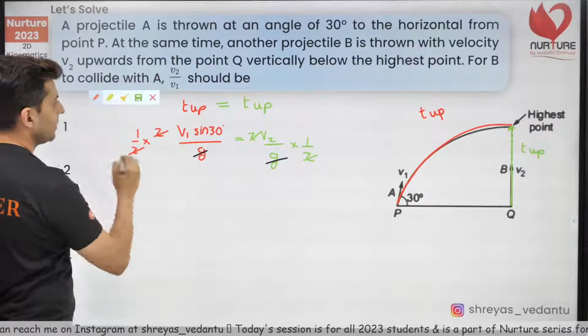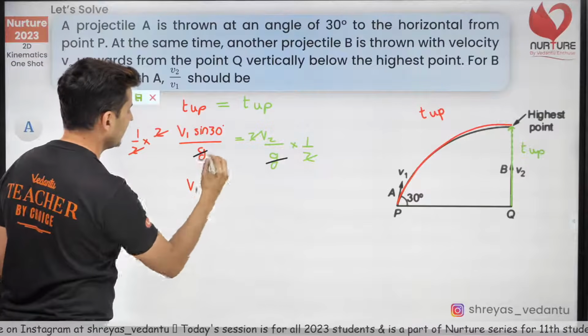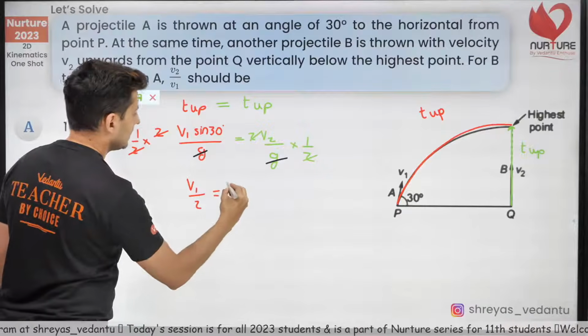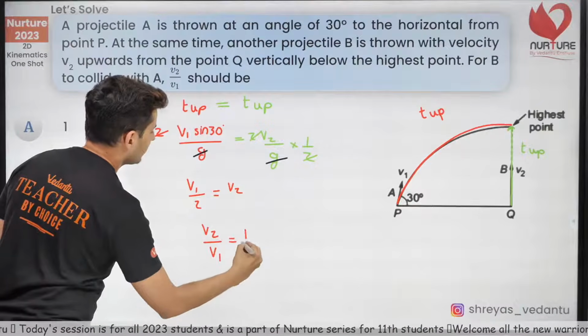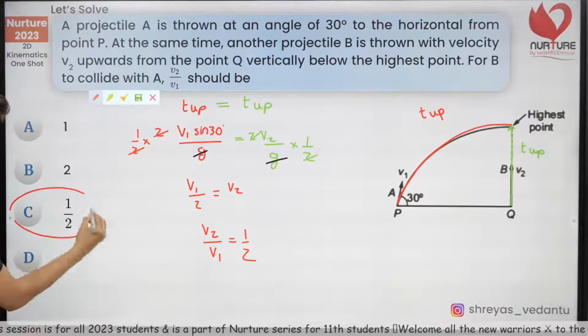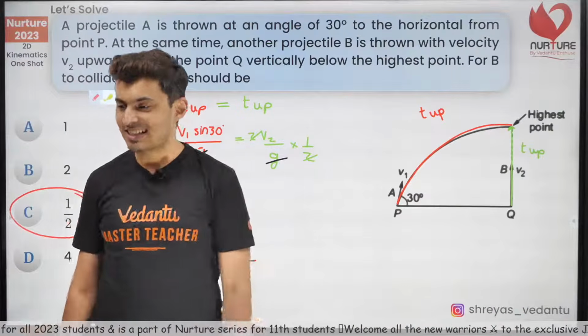and therefore what will I be left with? Look at this. v1 sine theta by 2 is equal to v2. Therefore v2 by v1 is 1 by 2, which is option C. So all those of you who said C is correct.